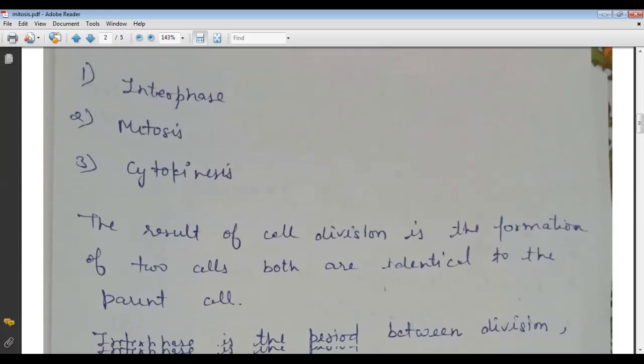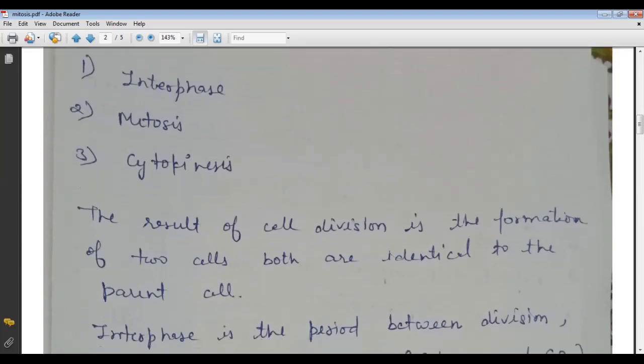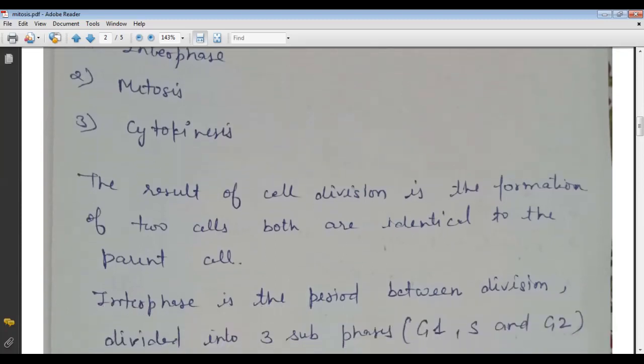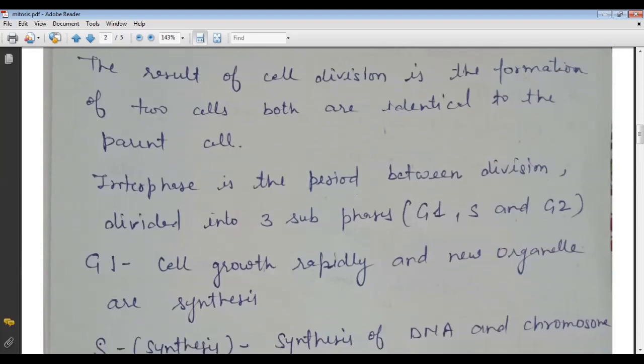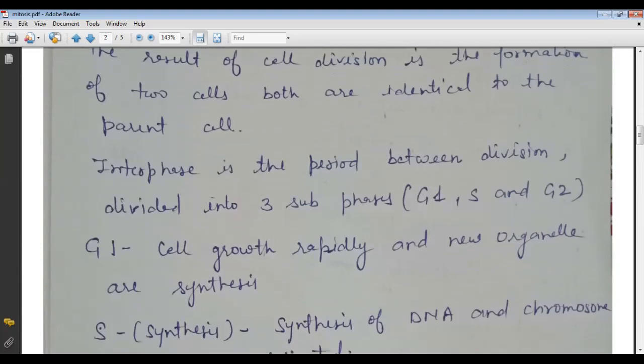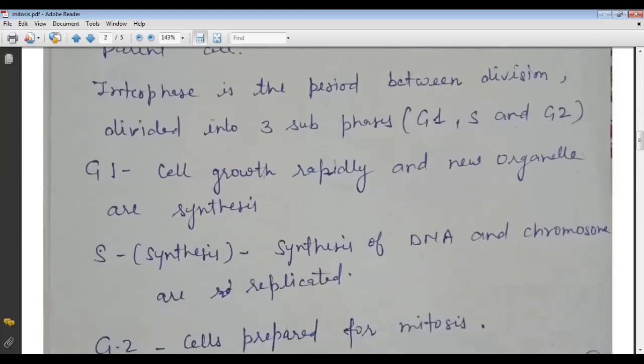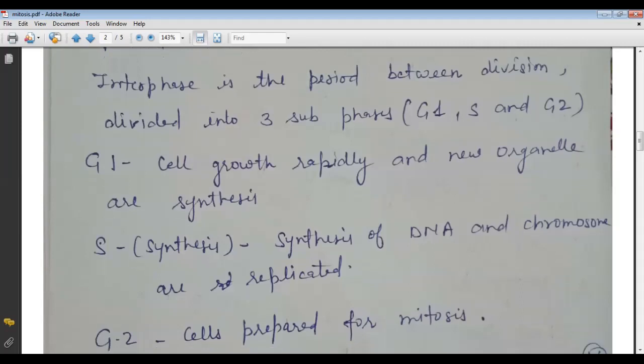The cells in the human body are of two types. First is the somatic cell, and another one is the reproductive cell. Mitosis is present in the somatic cell, because somatic means the body cells, and here there are 46 chromosomes in the cell. After mitosis, new daughter cells form, and these daughter cells also have 46 chromosomes.